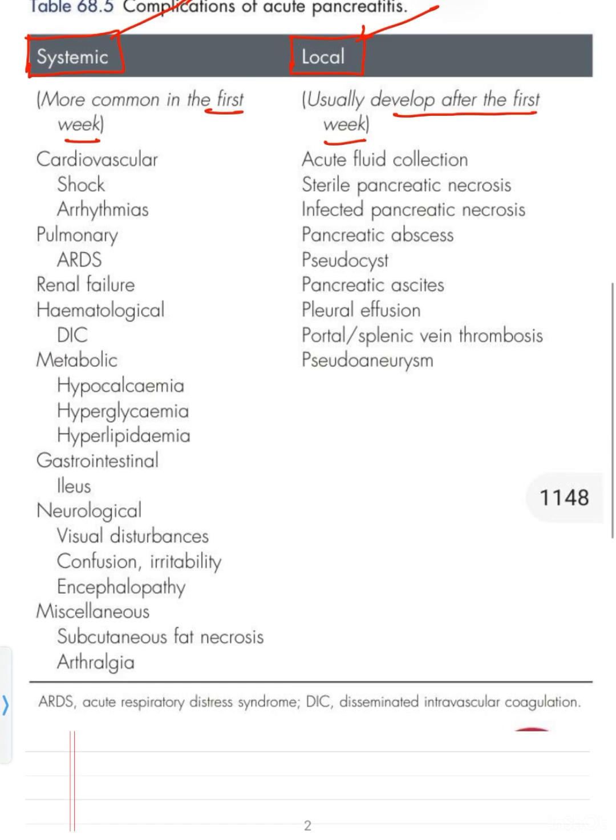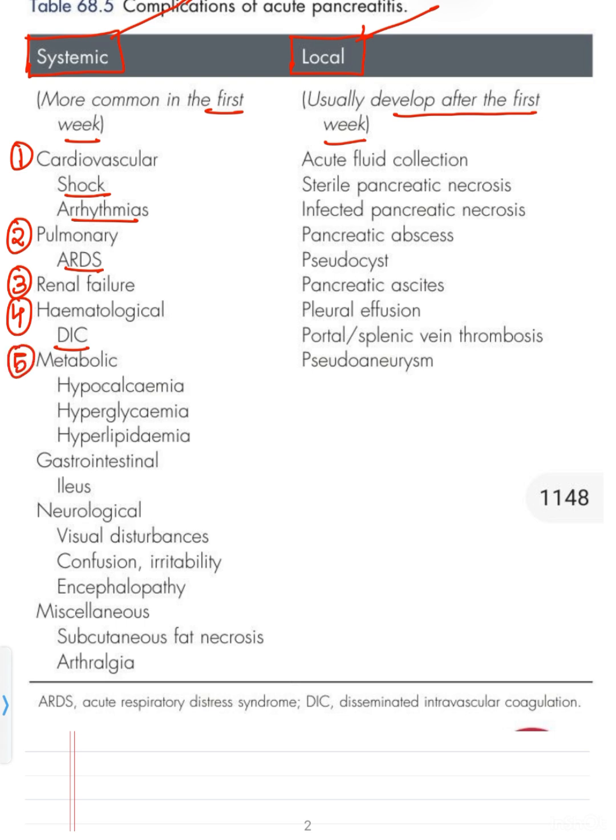In the systemic complications, we have the cardiovascular complications like shock and arrhythmia. We have pulmonary complications like acute respiratory distress syndrome. We have renal complications like renal failure. We have hematological complications like DIC, disseminated intravascular coagulation.